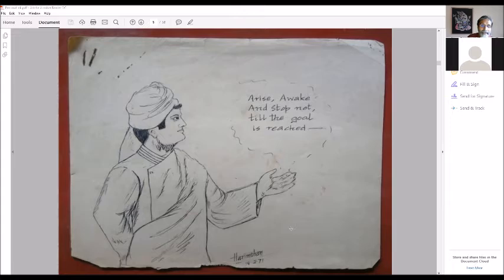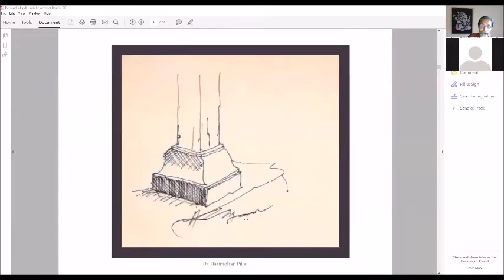First I drew with pencil and then used pen, my fountain pen, which I used in school. With that I sketched this. This is the first sketch. You can see it's in a bad shape today, but still it has got a lot of memories attached because this is how I started learning to sketch. But then this activity had to be regular. So over the years, I used to sketch very regularly.